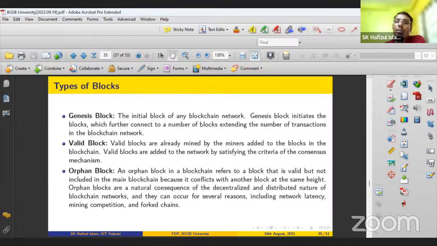So orphan blocks can be created due to various reasons, right? One of the reasons is network delay, or miners solving the same problem at the same time. So this is an inherent issue in a distributed network. We cannot avoid the creation of orphan blocks in a distributed network. There is always a chance to create some orphan blocks.